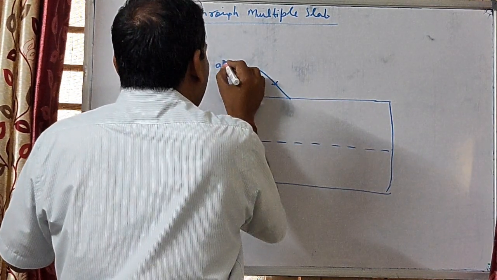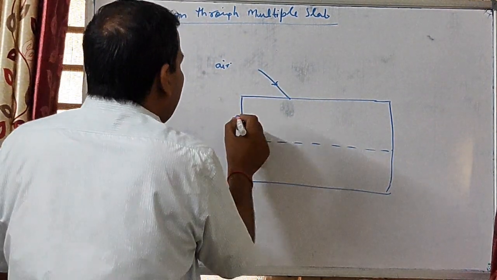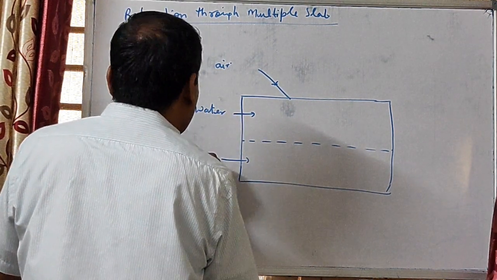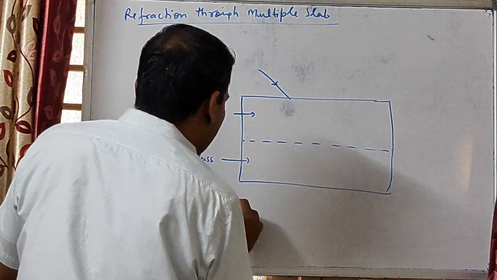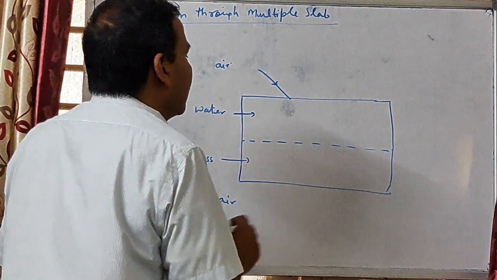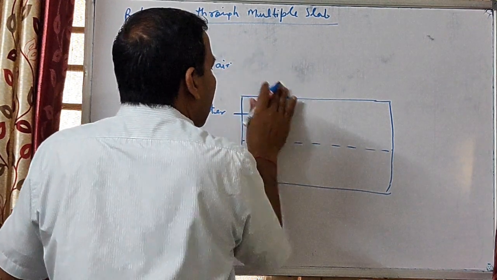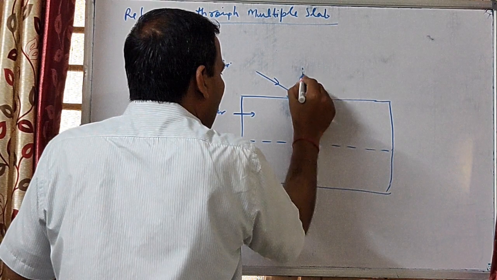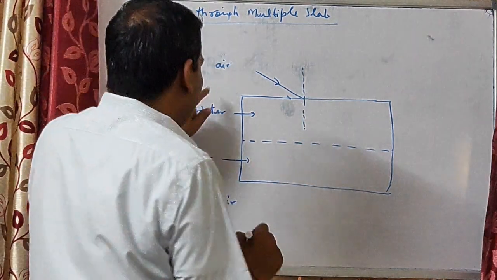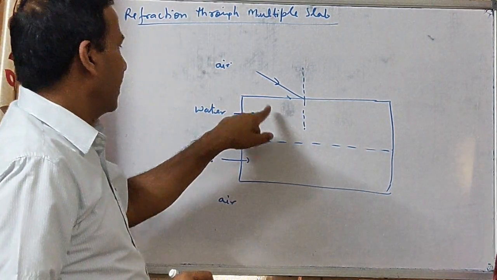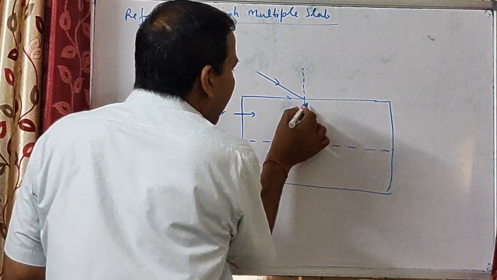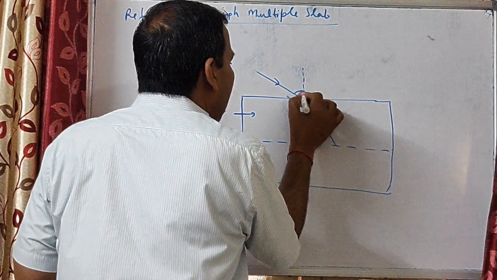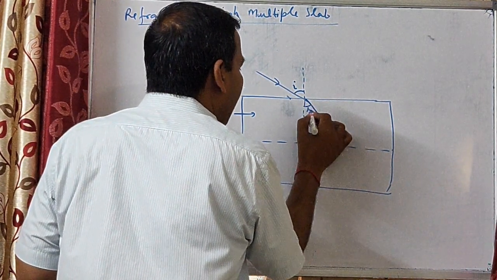Suppose that it is air, then water, then glass, and again air. The light ray strikes the interface which separates the two media, and we draw the normal at this point. Water is denser with respect to air, so it bends towards the normal. It is angle I and angle R1.